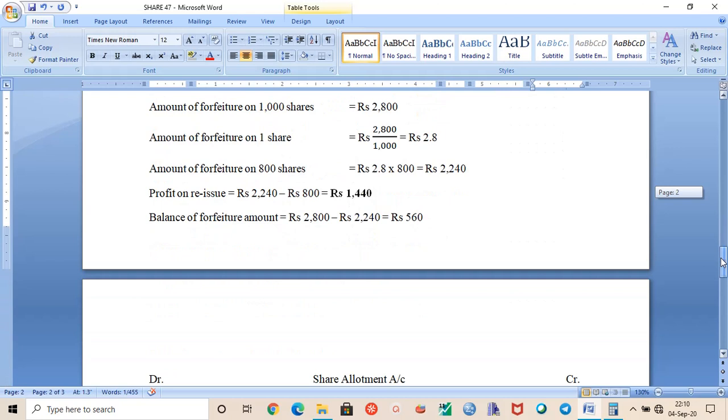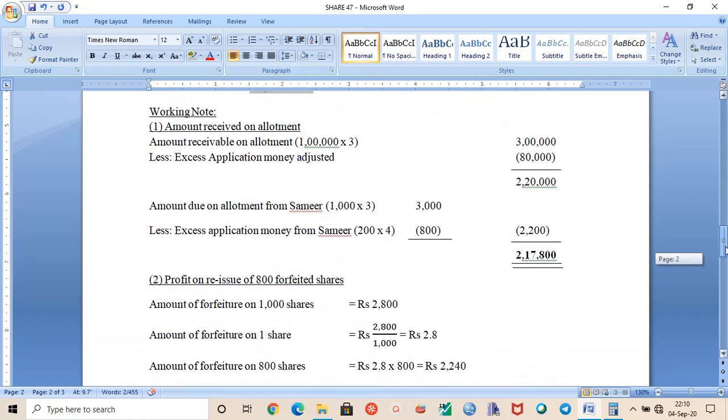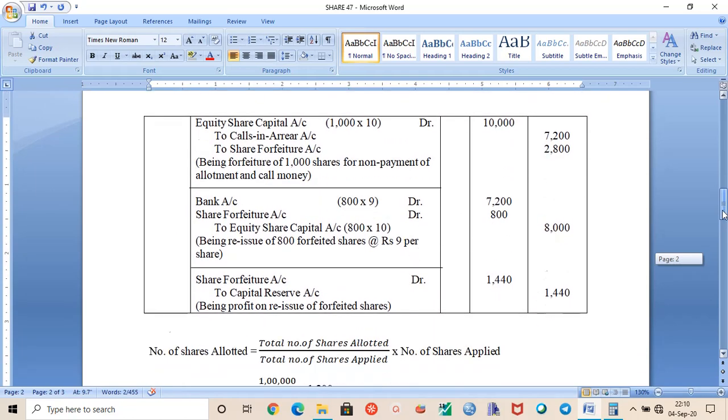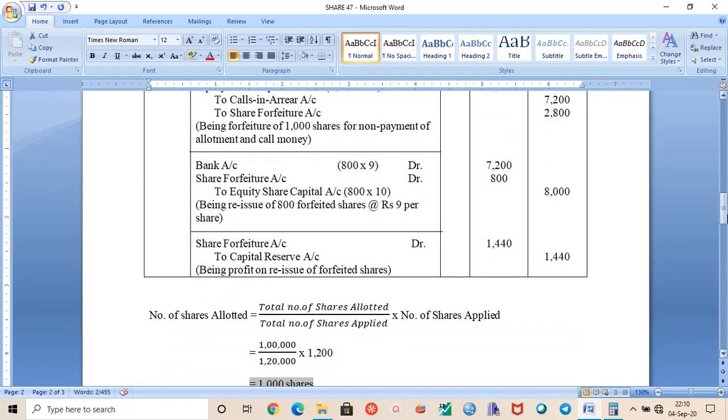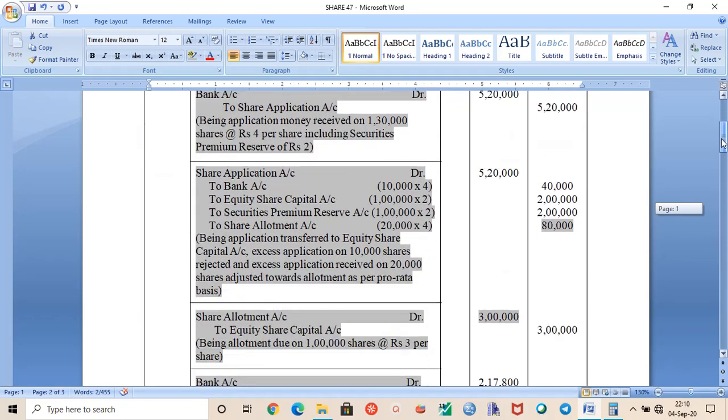So for 1,000 shares, the amount of share forfeiture is 2,800. So for 800 shares, it is 2,240. So the profit will be 2,240 minus 800, which is 1,440, and the balance remaining will be 560. You know this already. So this is how you get the profit. Now the entries are quite similar. Now you know the entries.